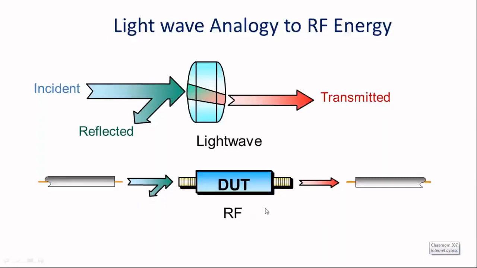Some of the energy is reflected back and some of the energy is being transmitted. We are very much interested in getting the maximum energy to be transmitted through the device. This particular device should not absorb the power or reflect the power back. If the power is reflected back, ultimately it is leading to loss.